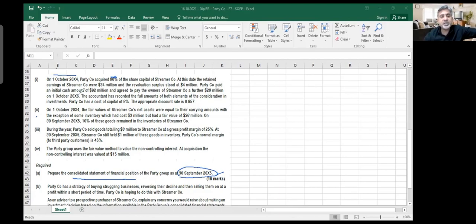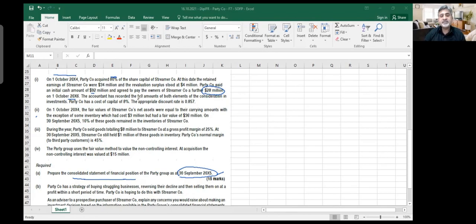Party Company paid an initial cash amount of 92 million. So they paid some consideration in cash and agreed to pay the owners of Streamer Company 28 million on 1st October 2006, which means 2 years later. That is the deferred consideration. Deferred consideration, 28 million, is always discounted to the present value. It's a liability, but it is due after 2 years, so we need to find out the present value of this.